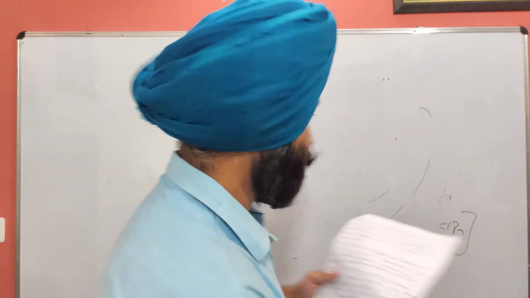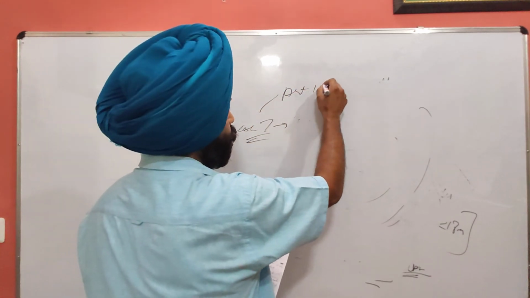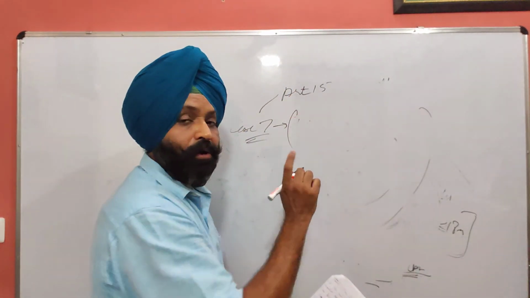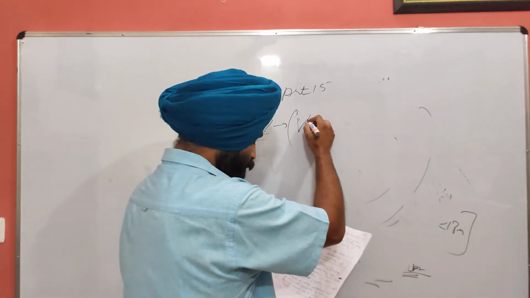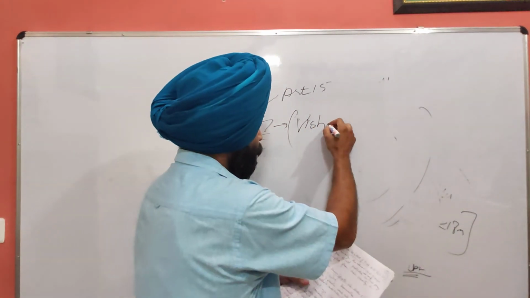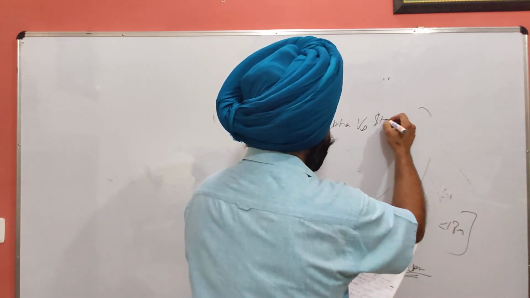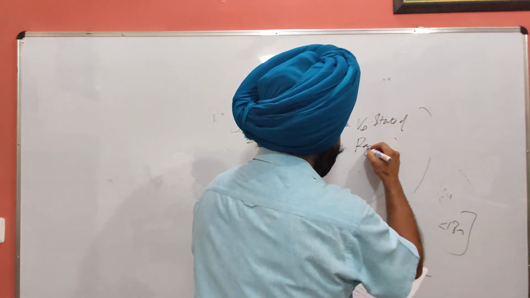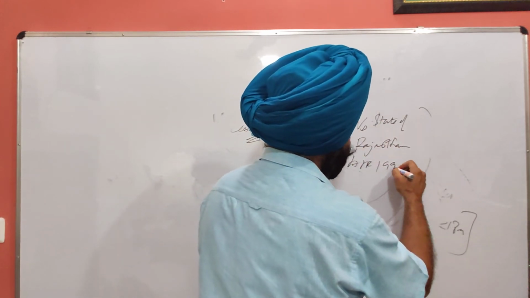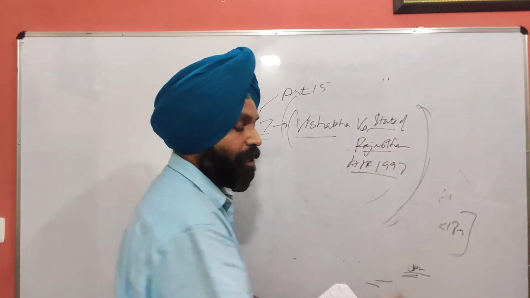Then the last case is Case 7. Case 7 for your Article 15, Prohibition of Discrimination, for your judiciary exams is very important. It is Visakha, a very important landmark case. Visakha versus State of Rajasthan, AIR 1997.